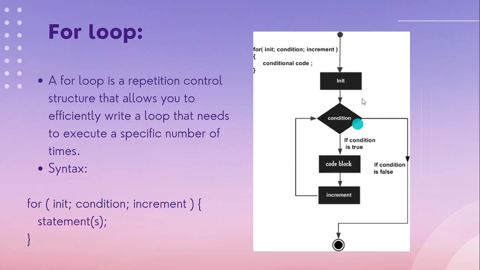This is the flowchart of the for loop. It goes to the condition, then the increment value, and it is a big loop. If the condition is true, the code block will be executed and the value of the variable will be incremented. Again it will go and check the condition. If it is true, the code block will get executed again, or if it is false, then it will get out of the for loop. In this way the for loop works.